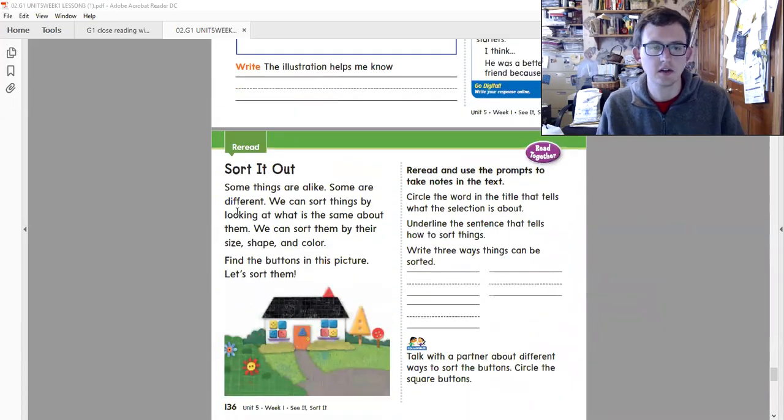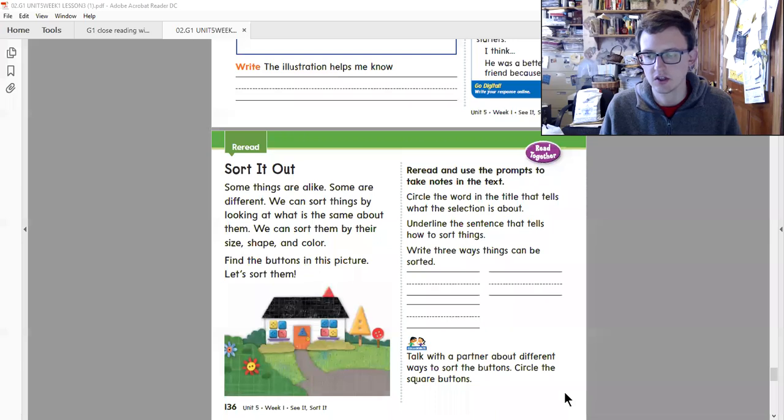Sort it out. Some things are alike. Some are different. We can sort things by looking at what is the same about them. We can sort them by their size, shape, and color. Find the buttons in this picture. Let's sort them. Reread and use the prompts to take notes in the text. Circle the word in the title that tells what the selection is about.